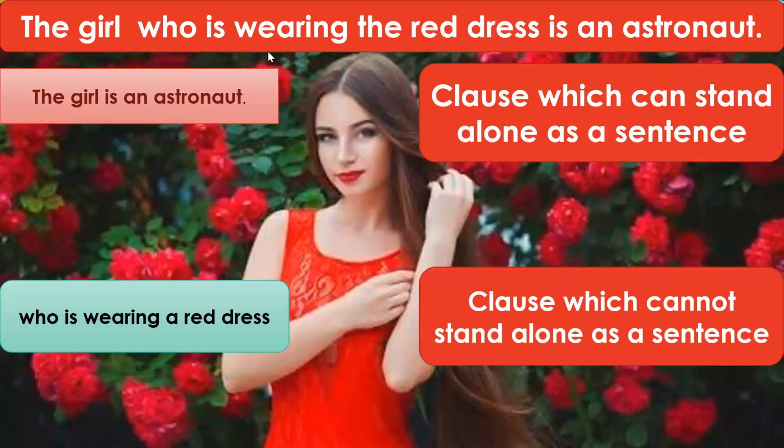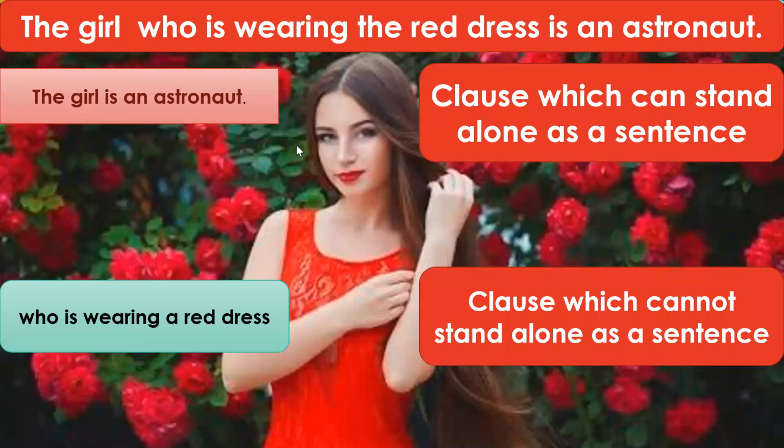Now, if you look at this sentence carefully, you will see that this clause, "who is wearing the red dress", is describing the girl. So it is functioning like an adjective also.